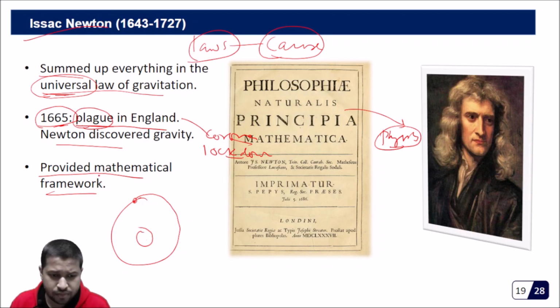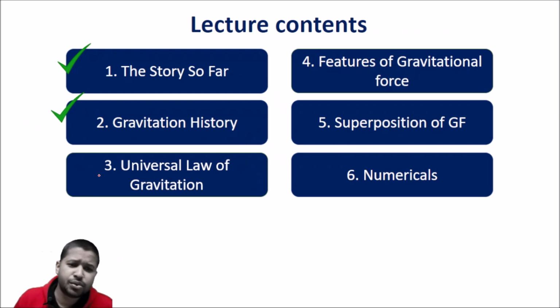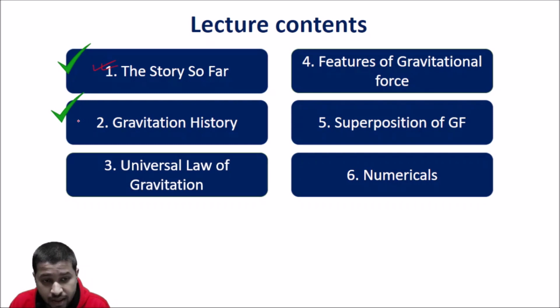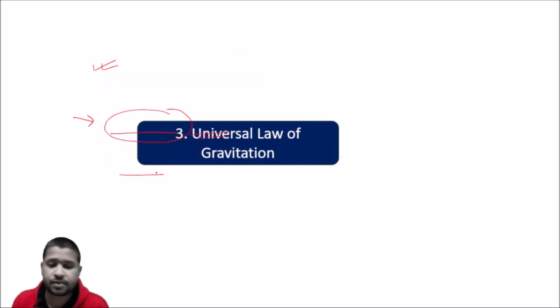Till now, you know how we are trying to build the foundation of physics in you, how the various chapters of NCERT are connected. After studying the previous chapters, you come to this important chapter called gravitation, and by now you know how the idea of gravitation has come up. You know the history of gravitation. Now let us get to the main business by dealing with the universal law of gravitation.